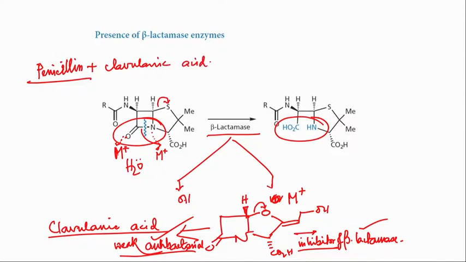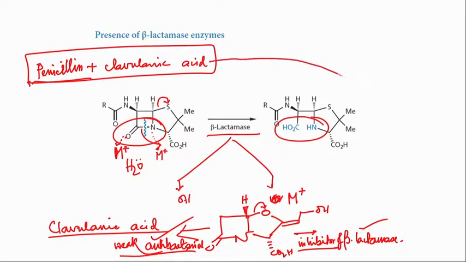Okay. If you do that, take this combination, then what will happen? Clavulanic acid, because it has very high affinity for beta lactamase, is going to stop the beta lactamase from attacking the penicillin. The beta lactamase is busy with the clavulanic acid, and by that way penicillin sneaks through and then attacks the transpeptidase and stops the transpeptidase enzyme.